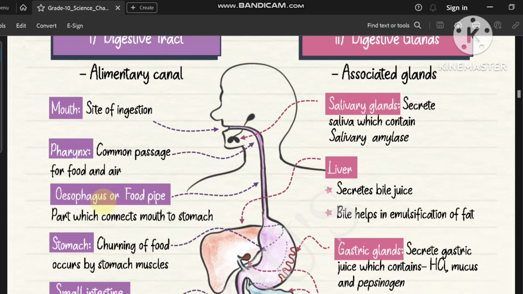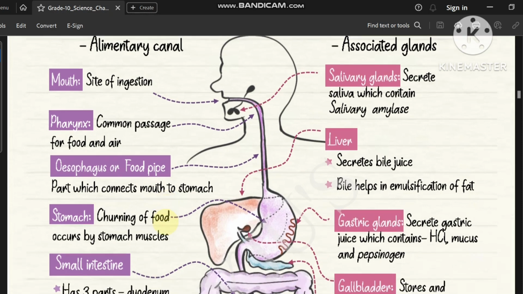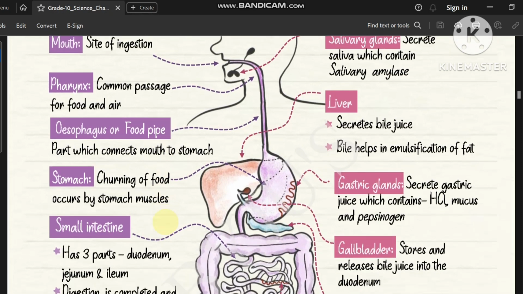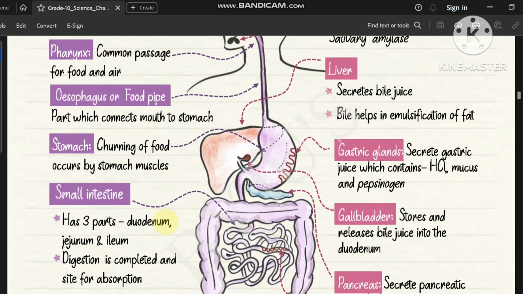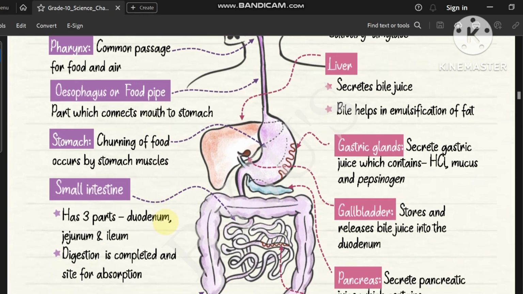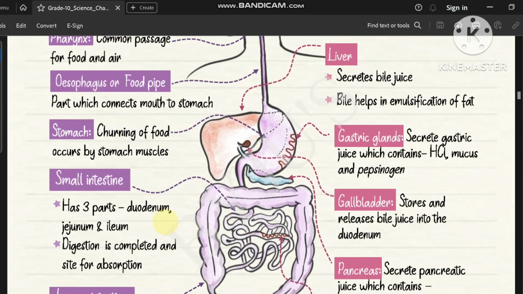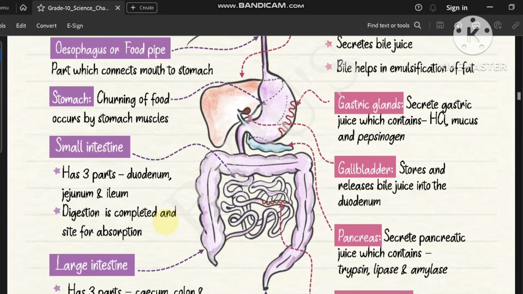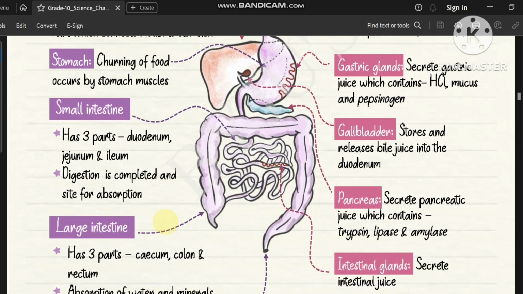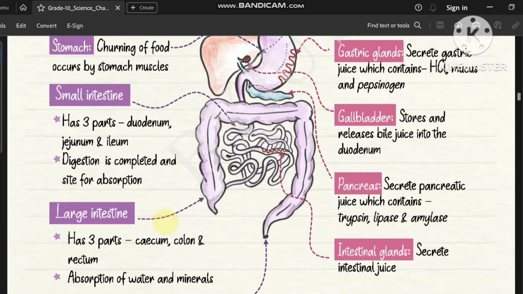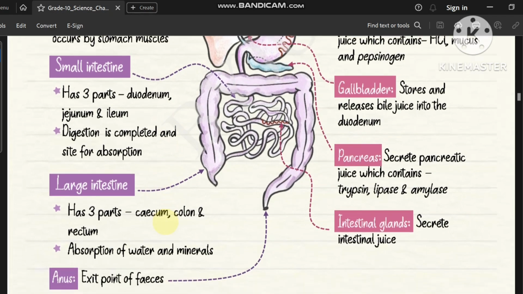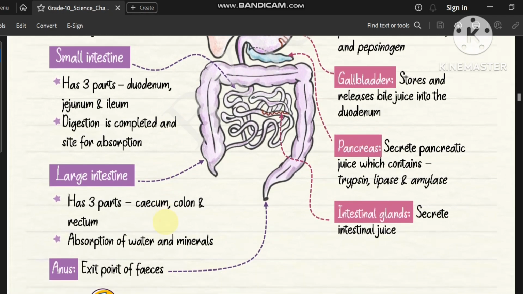Oesophagus or food pipe: you are seeing the part which connects mouth to stomach. Stomach: churning of food occurs by stomach muscles. Small intestine has 3 parts: duodenum, jejunum and ileum. Digestion is completed and it is the site for absorption. Large intestine has 3 parts: cecum, colon and rectum. Absorption of water and minerals. Anus is the exit point of feces.